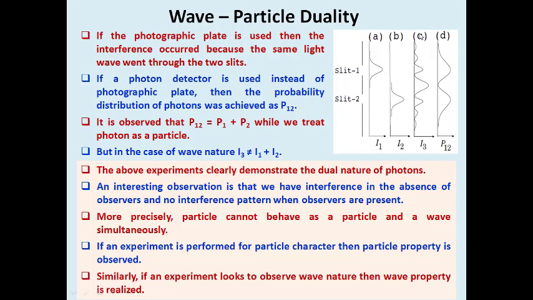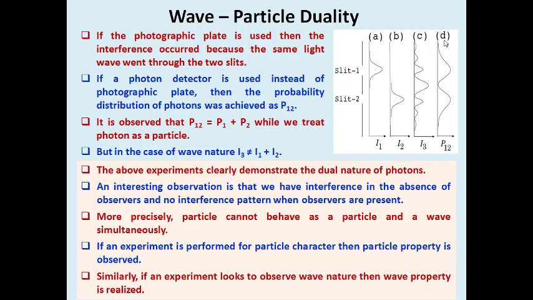Whereas with the photographic plate, I3 is not at all equal to I1 plus I2, so it represents an interference pattern because of wave nature. While using a photodetector, we got the simple merging of slit 1 and slit 2, which represents the particle nature of the photon. So the above experiments clearly demonstrate the dual nature of the photon.